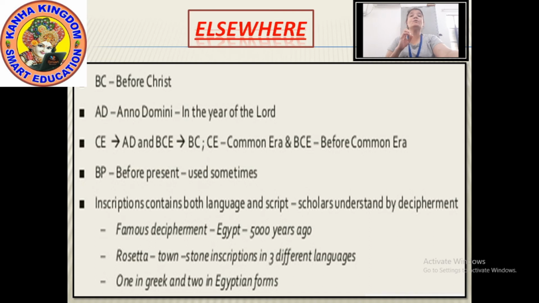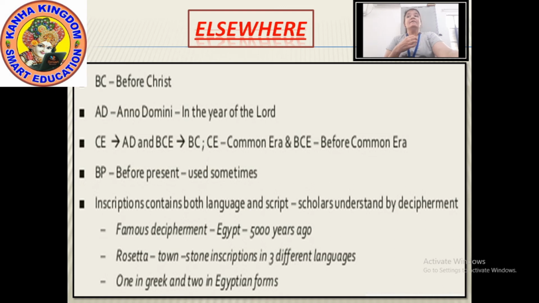It was inscribed on the stone in Rosetta town.